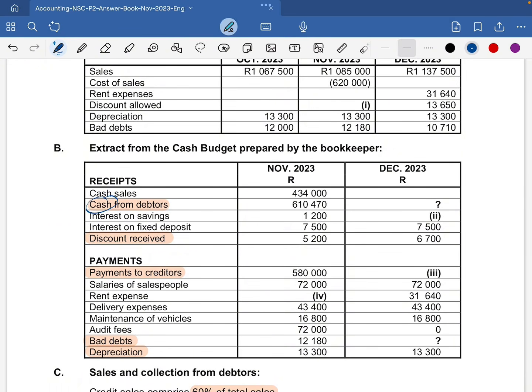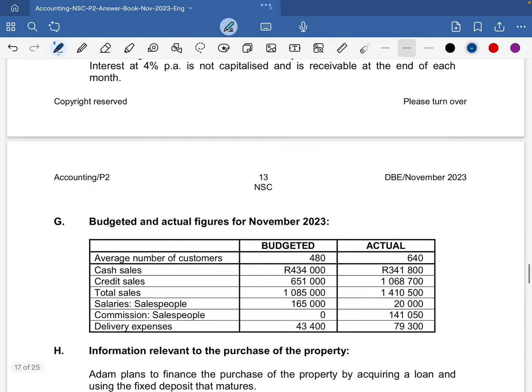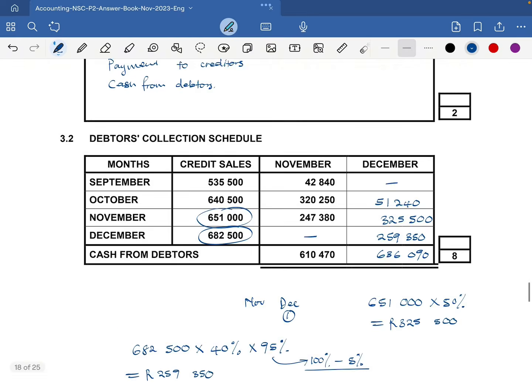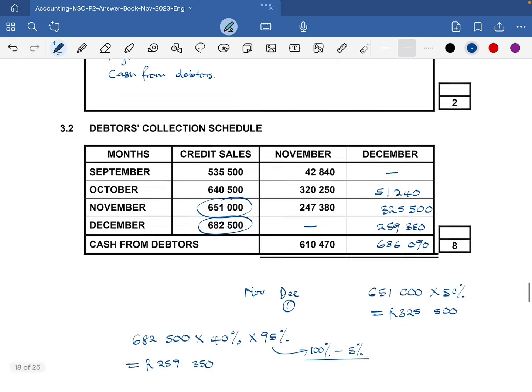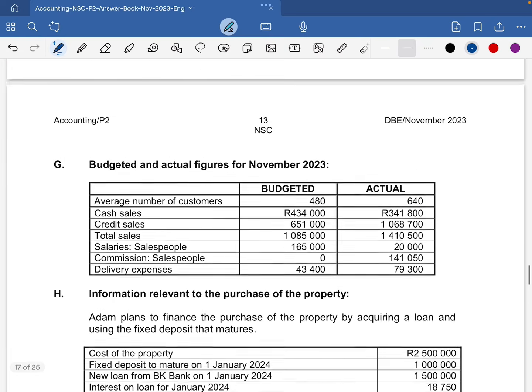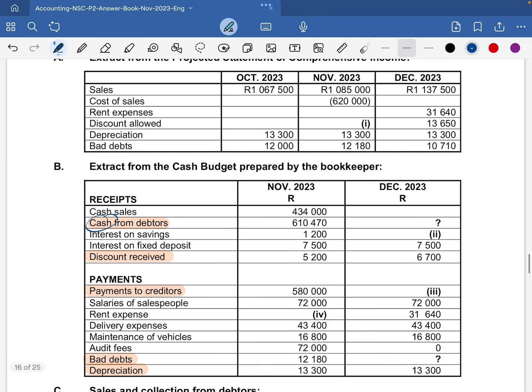So now we are going to calculate the amounts that they want us to calculate in this cash budget. Question 3.3: we're going to calculate first the discount allowed in November 2023, going to information A and B. So we have the discount allowed here, Roman figure 1, in November 2023.